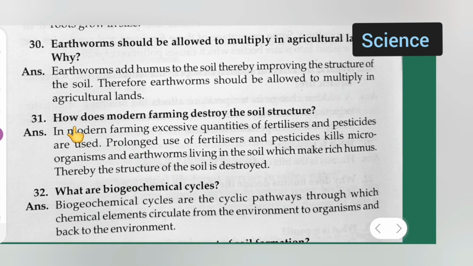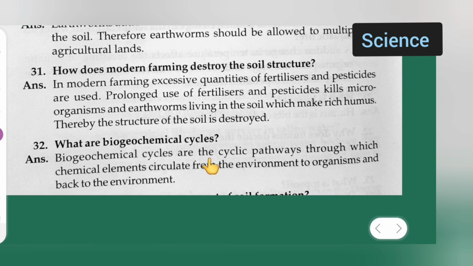Next question is, how does modern farming destroy the soil structure? Answer is, in modern farming, excessive quantities of fertilizers and pesticides are used. Prolonged use of fertilizers and pesticides kills microorganisms and earthworms living in the soil, which make rich humus. Thereby, the structure of the soil is destroyed.